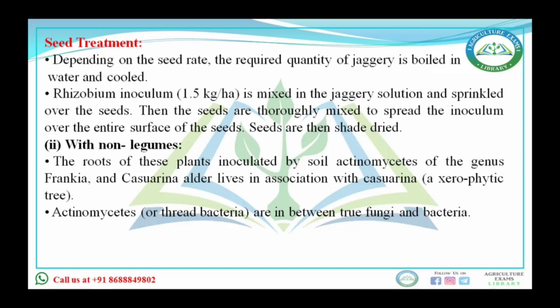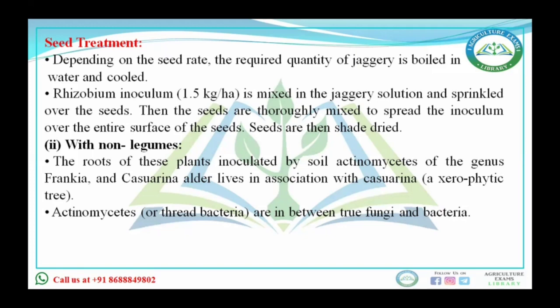Now you have seen symbiotic association with legume crops. Now consider non-legume crops. The roots of these plants are inoculated by soil actinomycetes, of the genus Frankia.